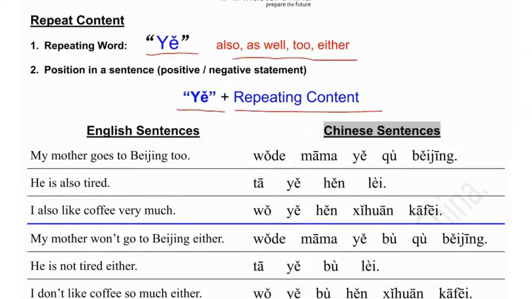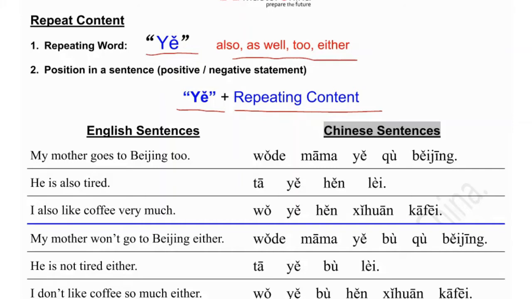I said that if the logical relationship is very close, they must stay together. You cannot put them at the end, very far. The two words cannot be separated very far. No, you must put them together because their logical relationship is closer. So 也 is repeat, put before the part you want to repeat. Look at the example.